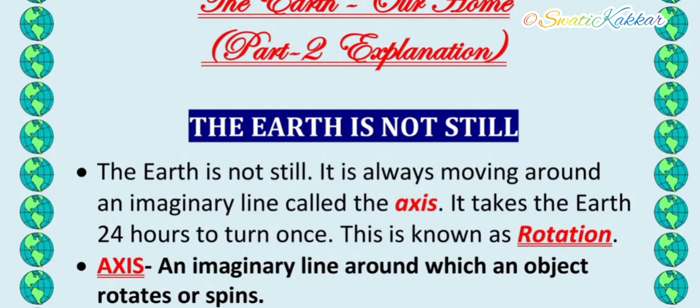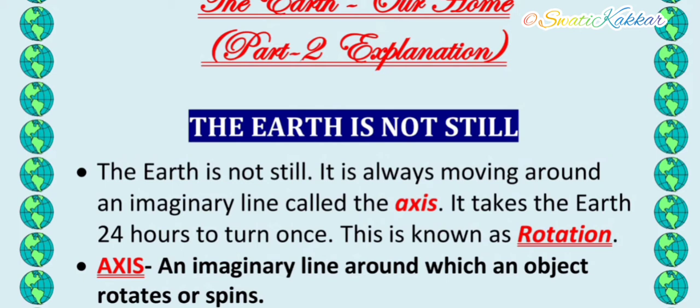Now what does it mean, students? The Earth is not still. It means the Earth has some movement in it. It is always moving around an imaginary line called the axis. So now what is this axis? Axis is an imaginary or invisible line around which an object rotates or spins. In the same way, the Earth rotates on its own axis, and this is known as rotation.